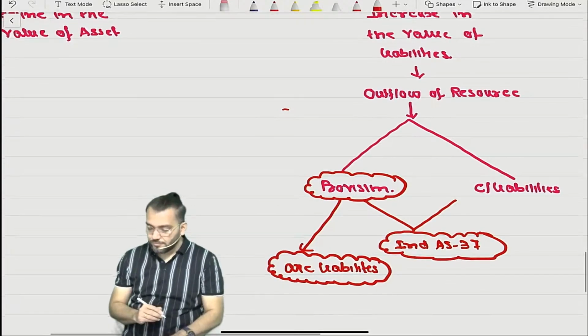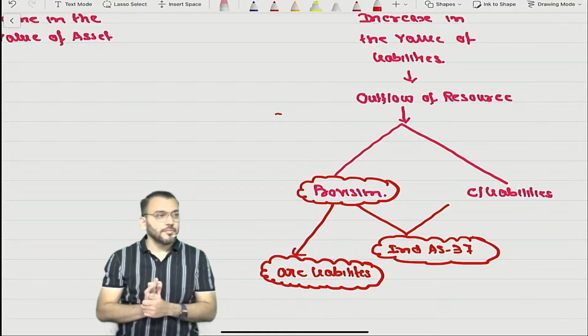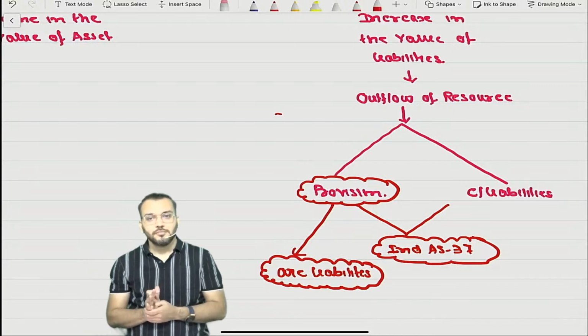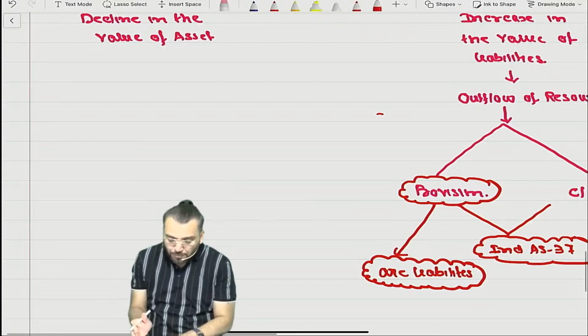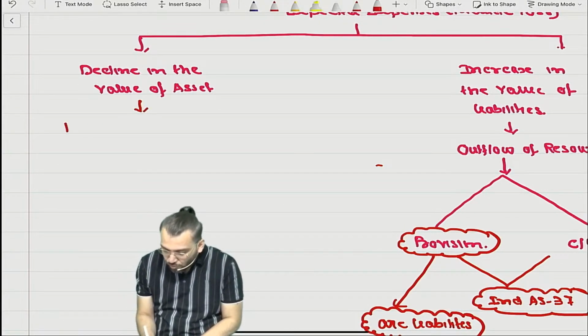Understood? Have you understood this much? When I am coming to this part, decline in the value of asset, okay, there is no outflow of resource.